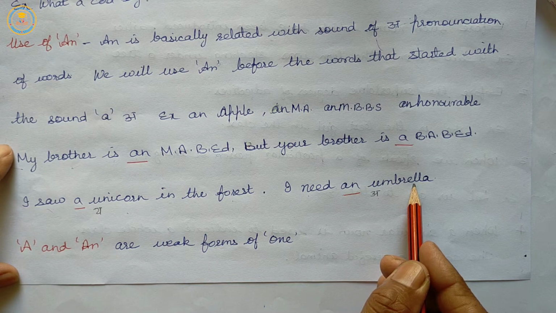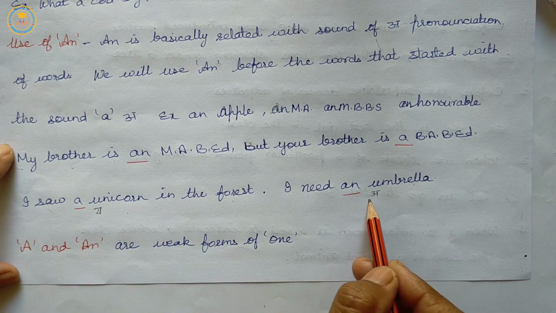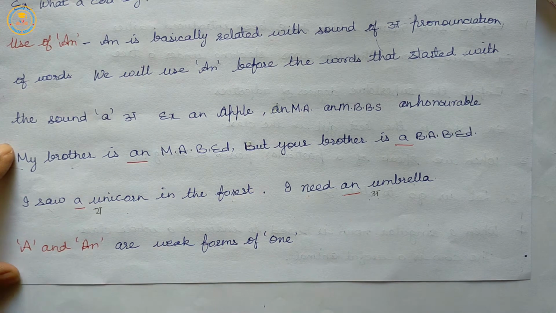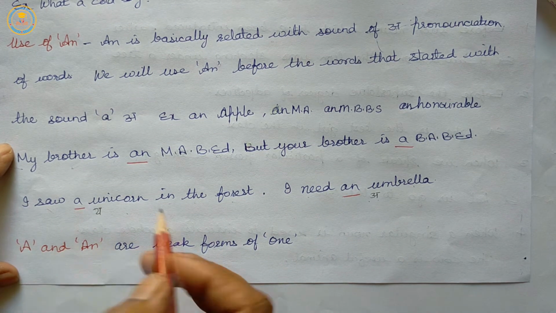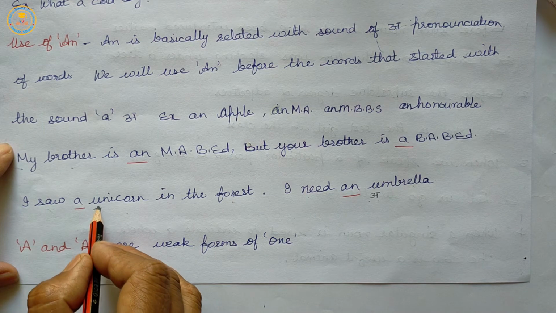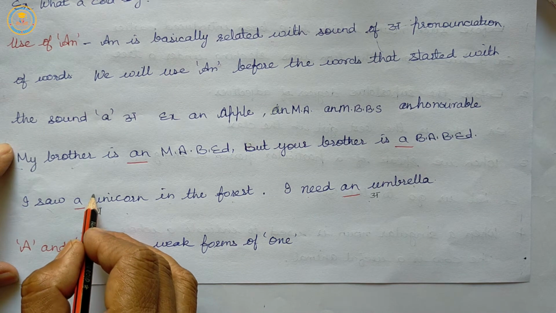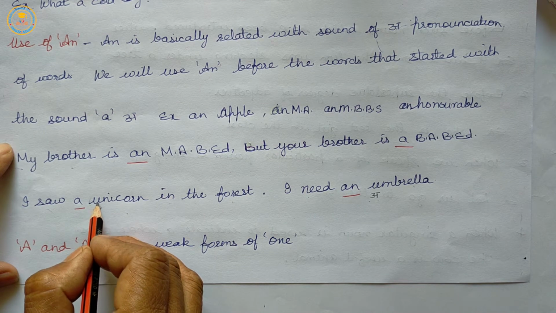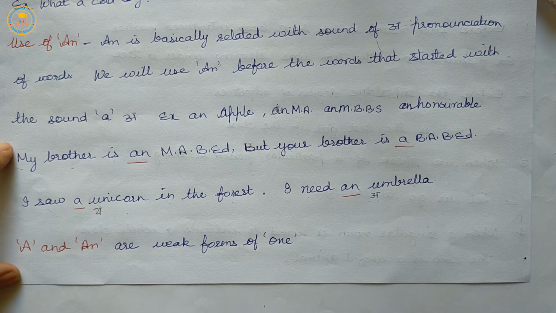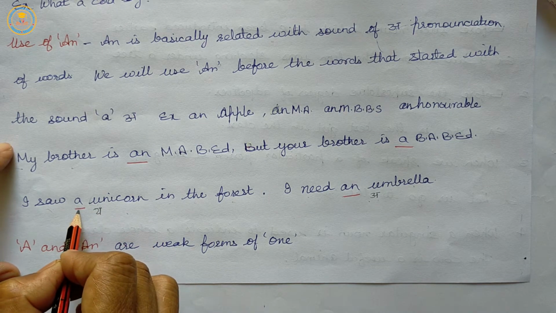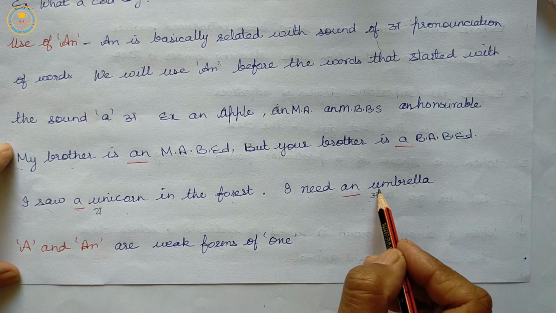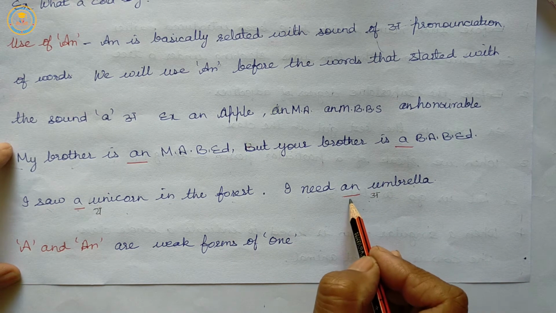So, an is used before the word that starts with the sound a, whether it is a vowel A-E-I-O-U. Example, unicorn: U is a vowel, but still it sounds y, so we use A. In umbrella, U sounds a, so we will use an.